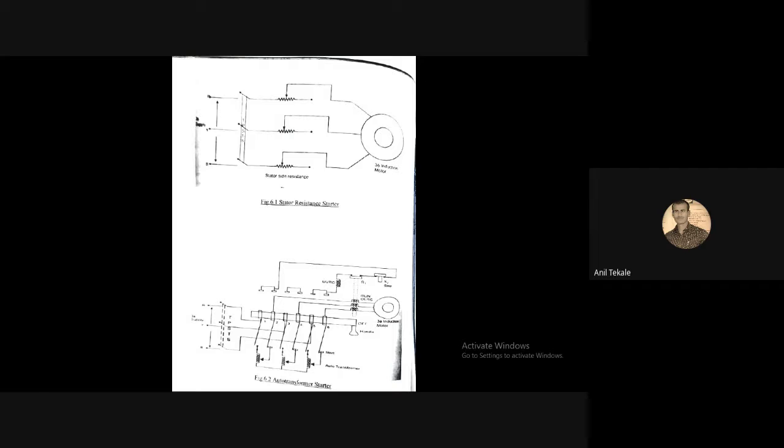Then the second is the auto transformer starter. Now what is that? The auto transformer starter is also used to reduce the applied voltage, which is why it is known as the auto transformer starter. First of all, auto transformer means a transformer having one winding where two windings are placed, meaning the primary as well as the secondary windings are set up on a single coil. Three phase supply is given to the auto transformer and the output of this auto transformer is given to the motor.